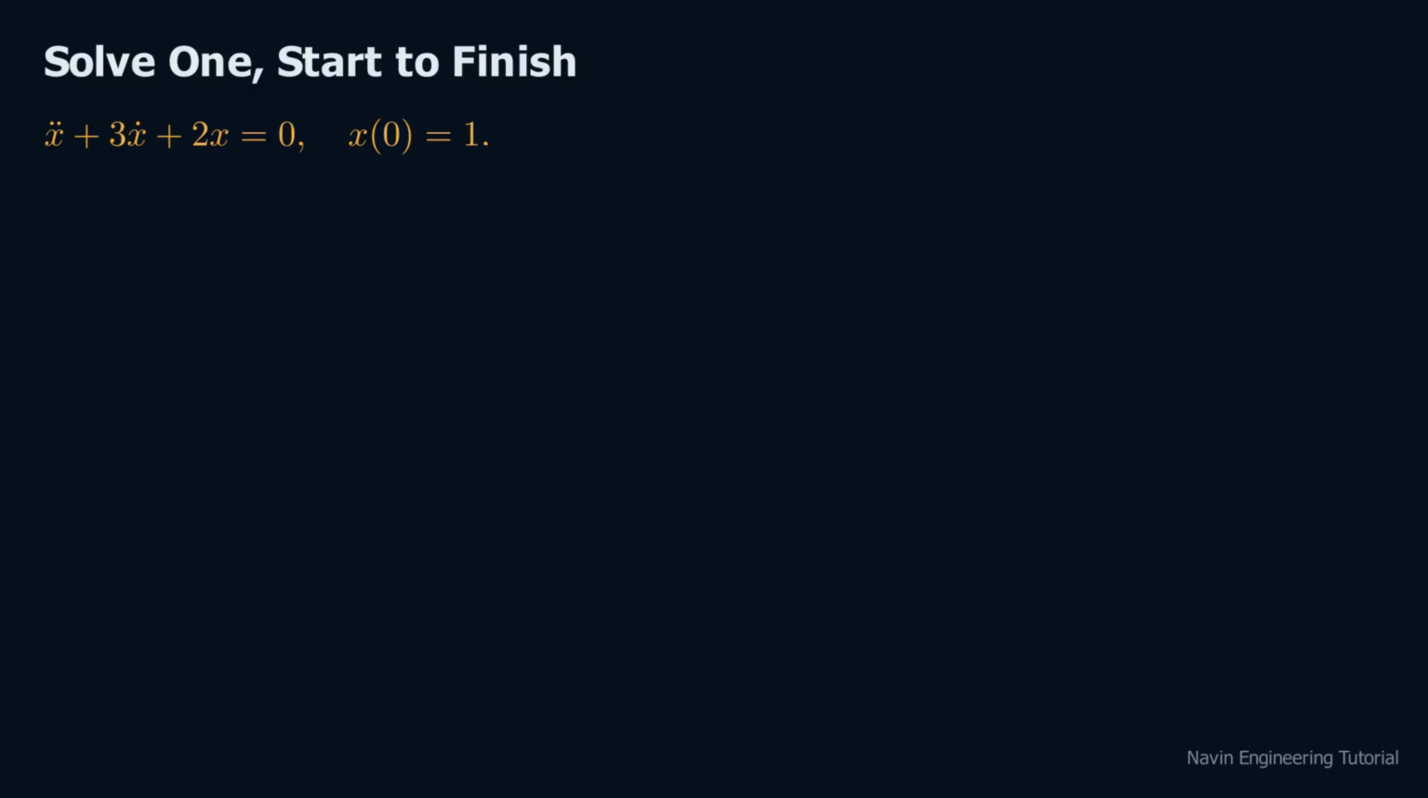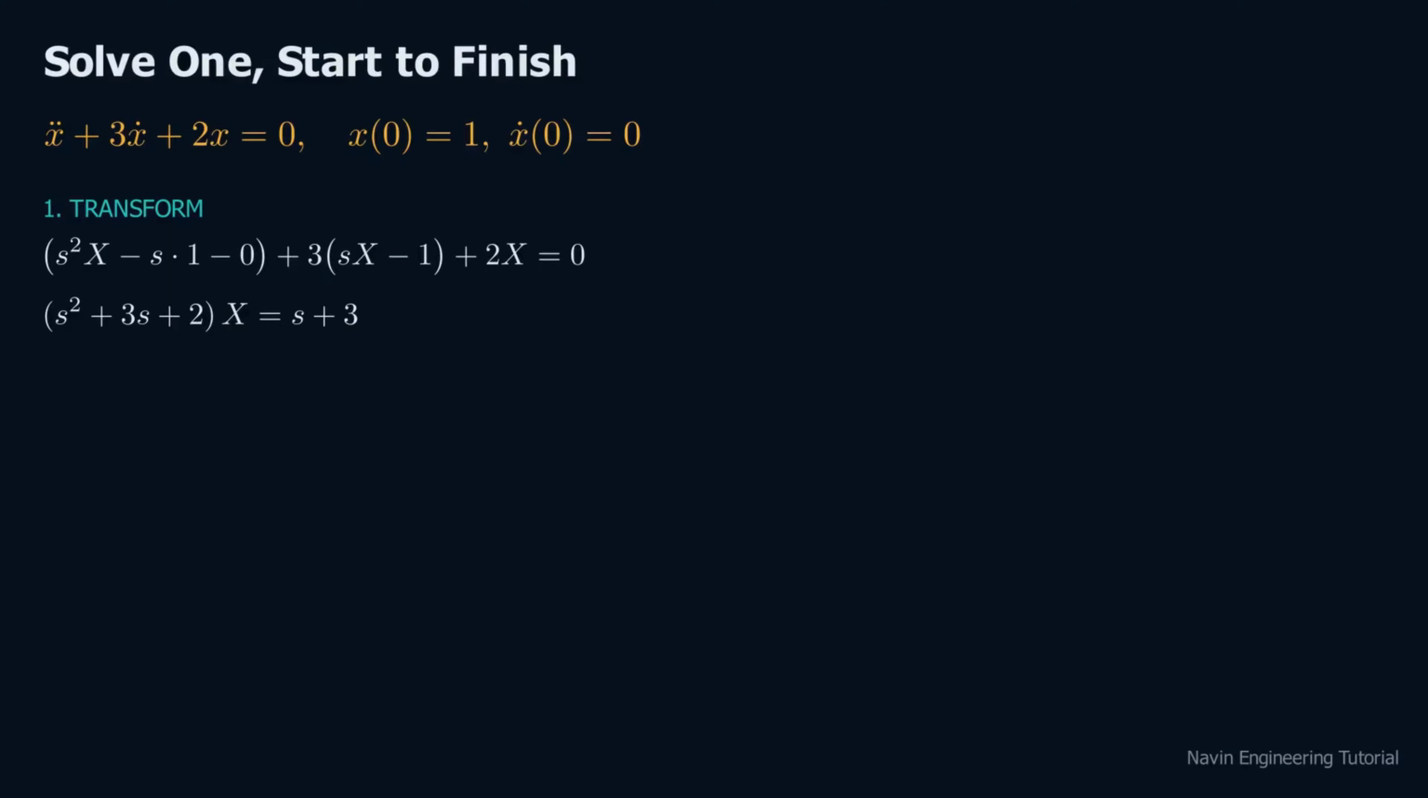A damped system released from rest, 1 unit from equilibrium: x double dot plus 3x dot plus 2x equals 0. x of 0 is 1. x dot of 0 is 0. Step 1. Transform every term with the rules we just proved. Each derivative becomes a power of s, and both initial conditions drop straight into the equation. Collect the X terms. The calculus is gone. This is pure algebra.